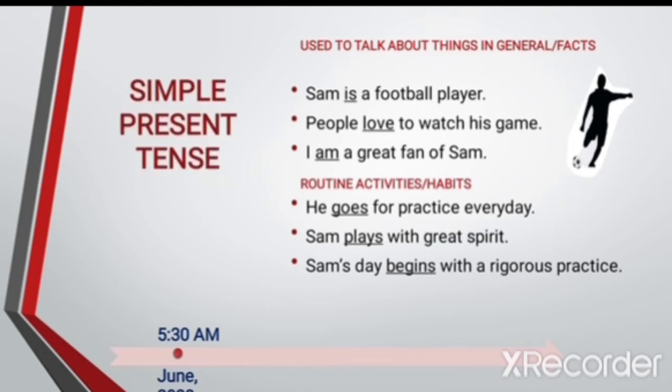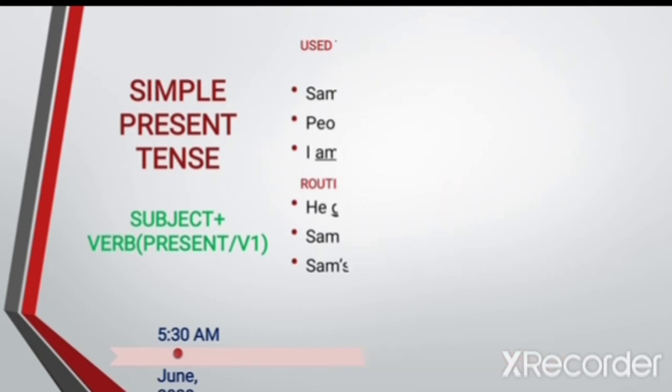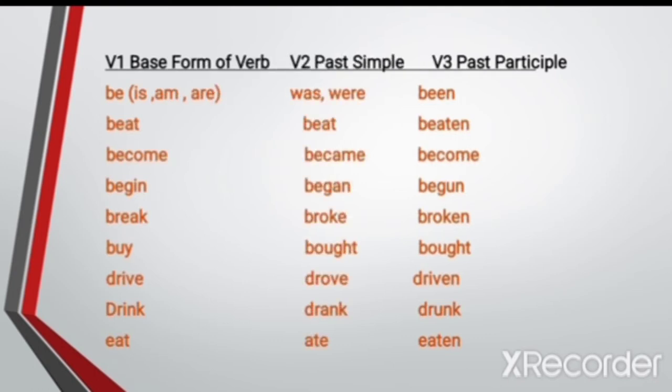The form of a simple present tense verb is subject plus verb in the present tense form, or we simply call it V1. Students, let me give you a small recap of these three forms of verbs. V1 is the base form of verb, V2 is the past tense form and V3 is the past participle form.